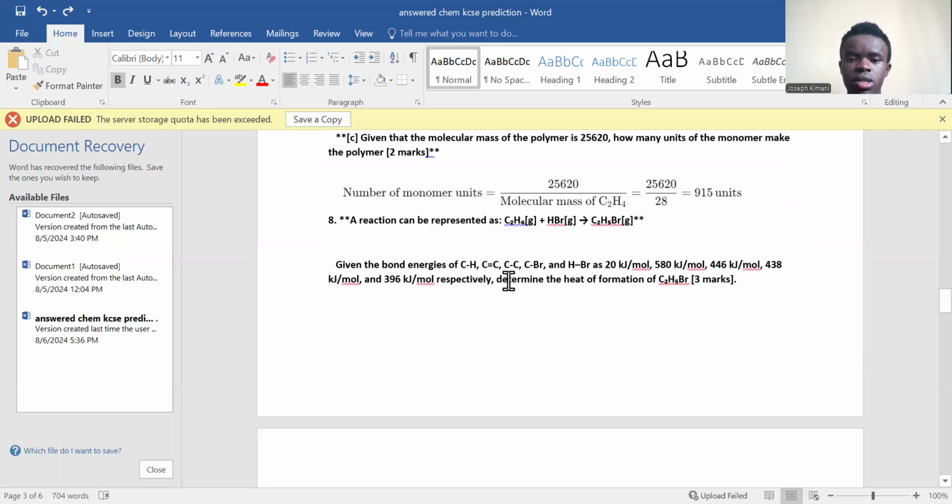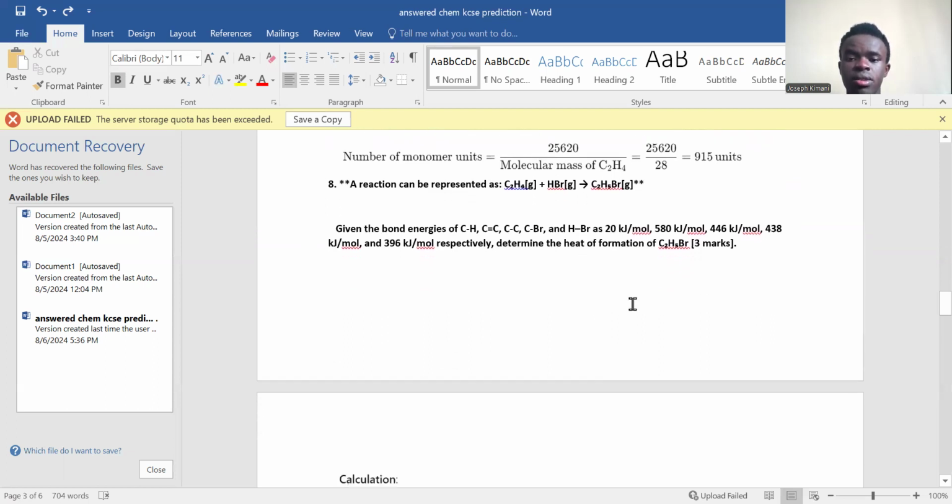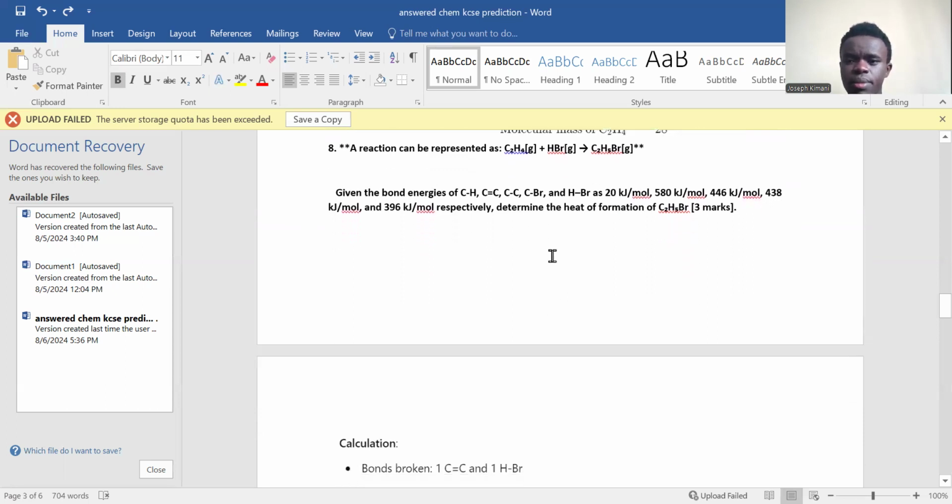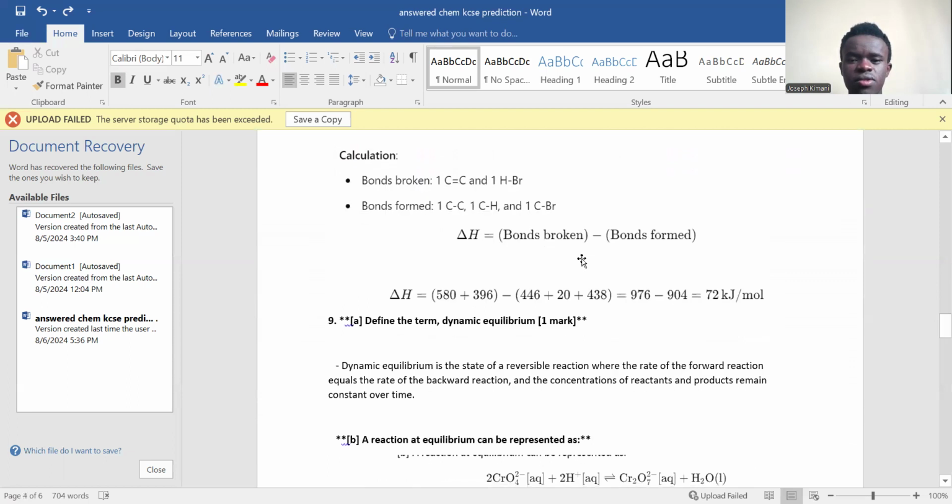Now for the next question, a reaction can be represented as, now this is ethene again, ethene plus hydrogen bromide giving C2H5Br, or bromide. I've been given the bond energies, and now you're being told to determine the heat of formation or enthalpy change. For the calculation, the enthalpy change will be the energy in bonds broken minus the energy in bonds formed. So now we are breaking how many bonds? These bonds here: one carbon-carbon bond and one hydrogen bromide bond.